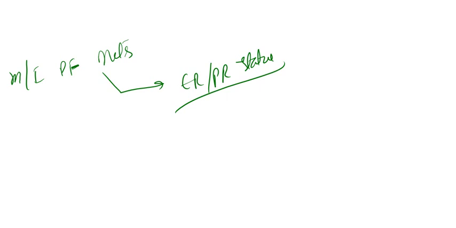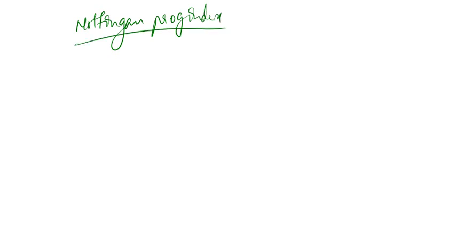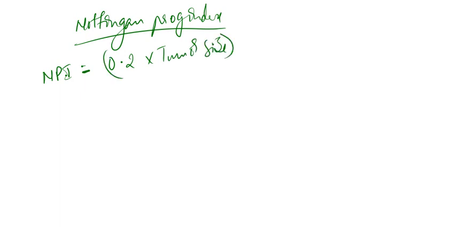Now have you ever heard about a prognostic index we use in this condition called Nottingham's prognostic index? Anyone? Have you ever heard? This Nottingham's prognostic index is calculated by 0.2 into tumor size plus lymph node stage plus tumor grade.